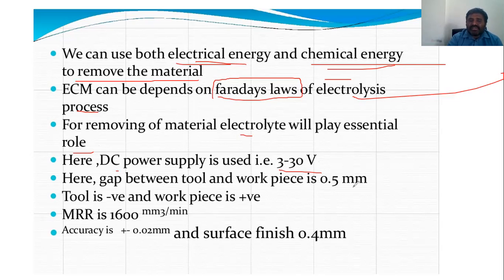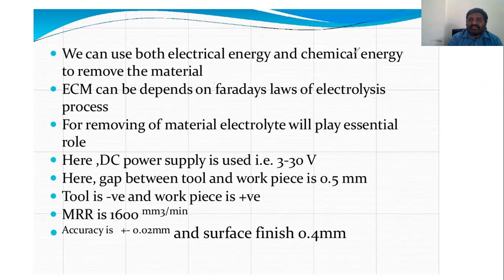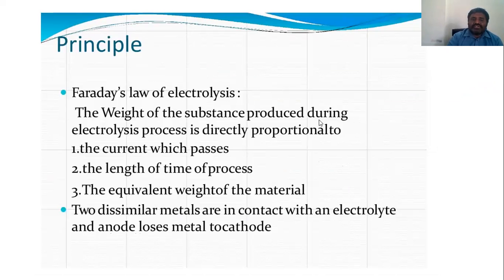The gap between the tool and the workpiece is, just now I said, 0.5 mm here. The tool is negative, that is the cathode, and the workpiece is positive, that is the anode. Material removal can take place at 1600 cubic mm per minute here. Accuracy is good, and the surface finish is indirectly mirror finishing. So this is the principle.